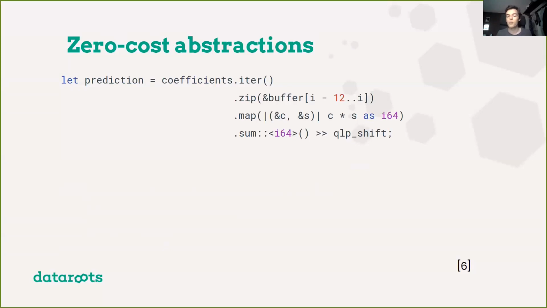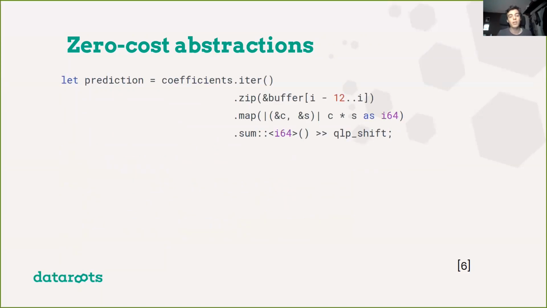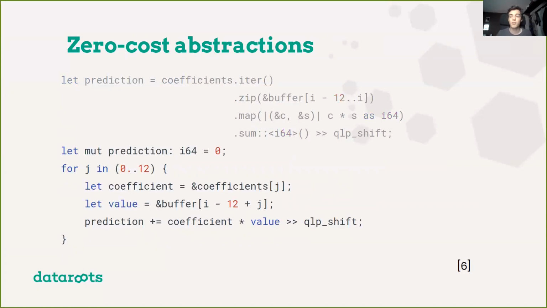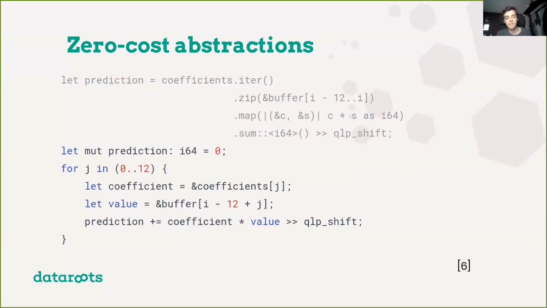So you might say, well, how about using a C++ style for loop instead of using this functional API? Would this give us better performance? So this for loop would look something like this. This is the exact same, but without the functional API. But actually, when you compile the functional version and the manual one, it turns out that they are just as fast. And in this very specific case, the functional version is even slightly faster.